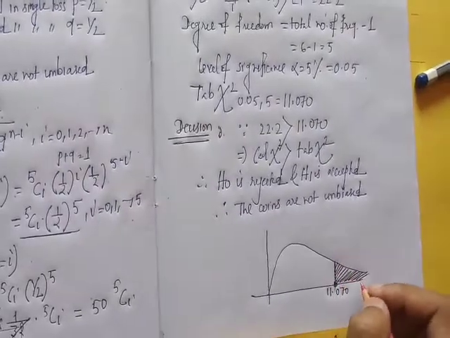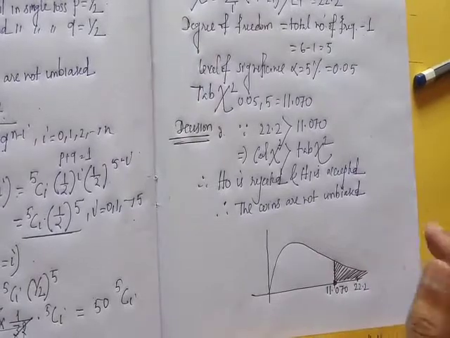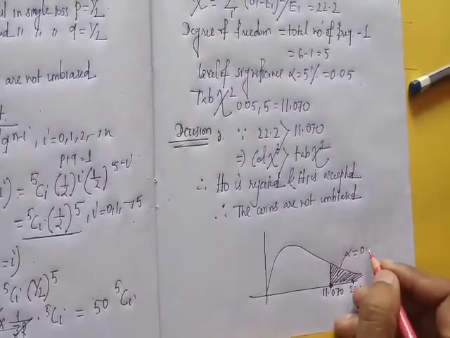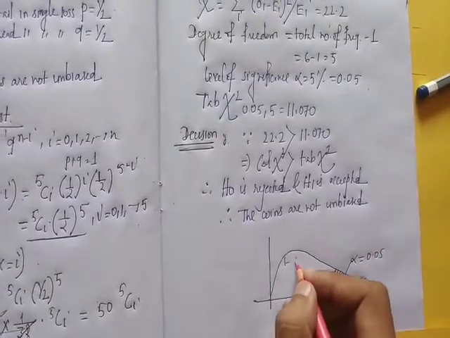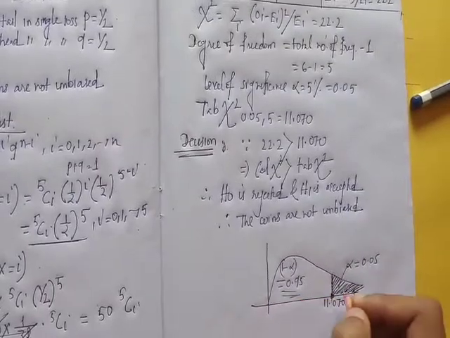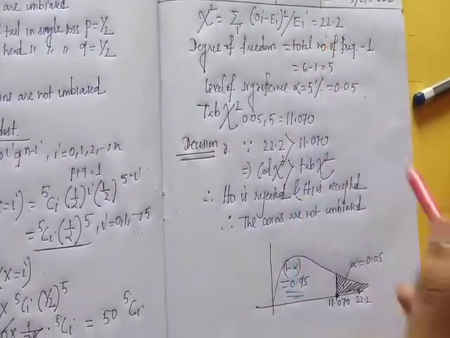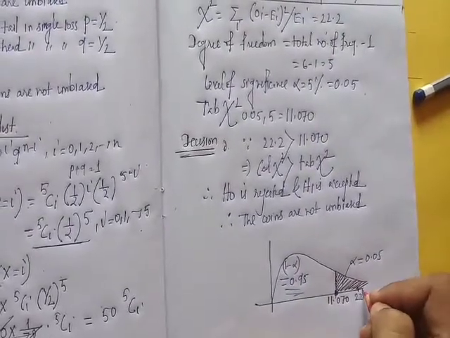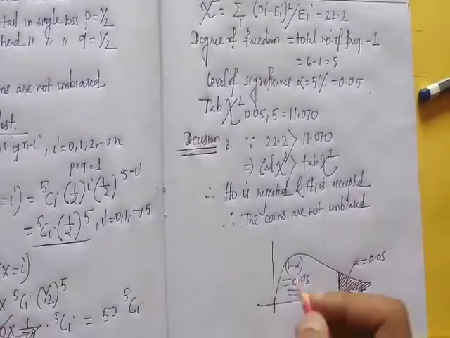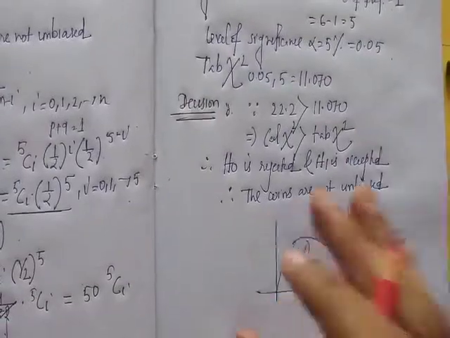So 22.2 lies in this region, that's why we reject the null hypothesis. This is the rejection region. The area of the remaining portion is 0.9. This is the accepted region and this is the rejection region. Since the calculated value of chi-square is 22.2, it lies in the rejection region, so we reject the null hypothesis. Okay. So this is the required result.